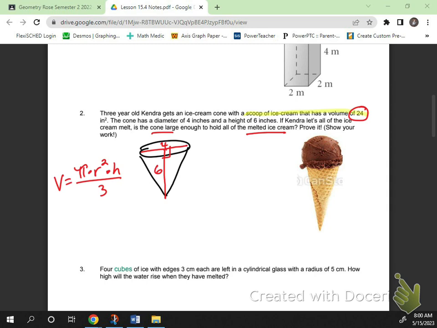Do we have everything we need to find the volume of the cone? Yep. We do. So we're going to plug it in. What's my radius? 2. The diameter is 4. And we're not going to leave it in terms of pi. We're going to multiply it out. And I get about this. So you tell me what you get. You're doing pi times 4 times 6. So in your calculator, I want you to actually multiply out 24 pi and then divide by 3.